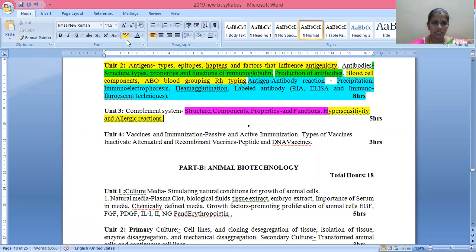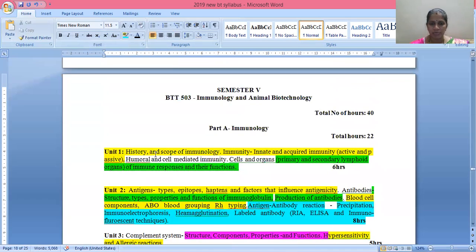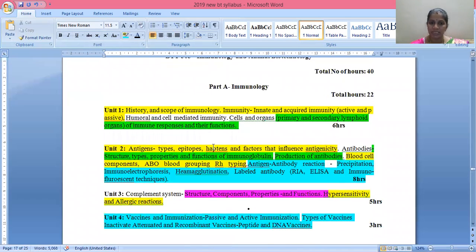Now the next one is unit 4. Here in unit 4 you are going to study vaccines and immunization, that is passive and active immunization. Next is types of vaccines: inactivated, attenuated and recombinant vaccines, like peptide and DNA vaccines. So all this comes under the immunology paper, part A, under paper 6.